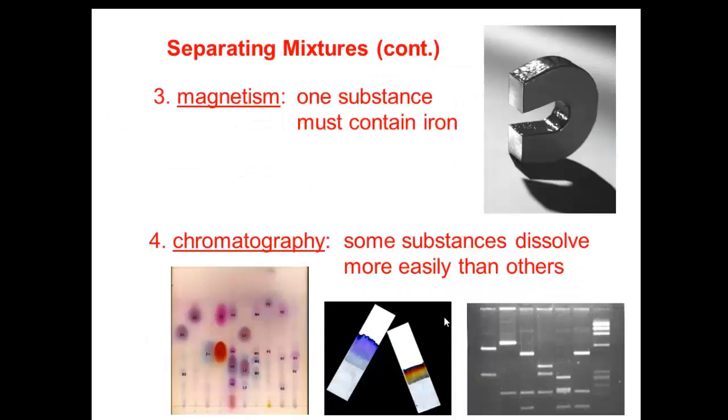The third process is magnetism, to use the magnet to separate one of the substances. But one of these substances, at least, must contain iron to be attracted to the magnet and to be separated from the other substance.